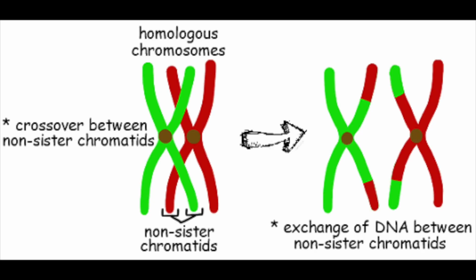Crossing over or synapsis is when the arms of a pair of homologous chromosomes wrap around each other. The points at which they meet are called chiasmata. The arms break where they meet, exchanging genetic material between paternal and maternal chromosomes, which introduces genetic variation. Crossing over can put new alleles together in combination on the same chromosome.